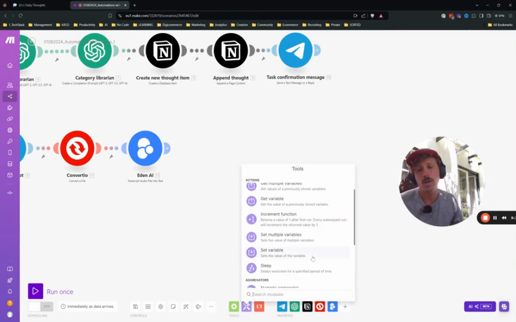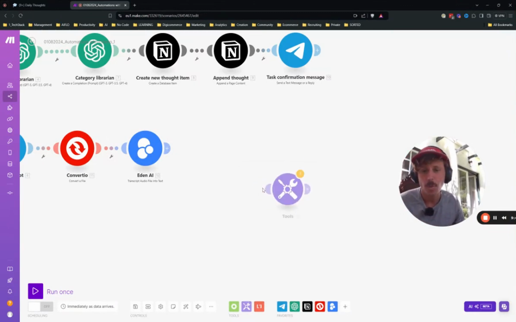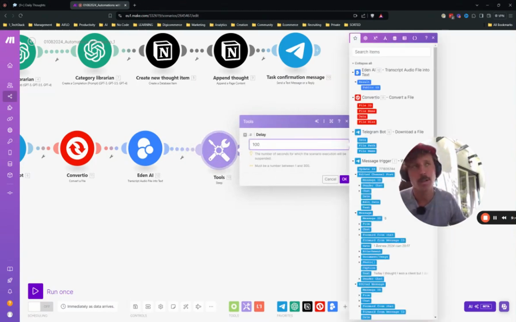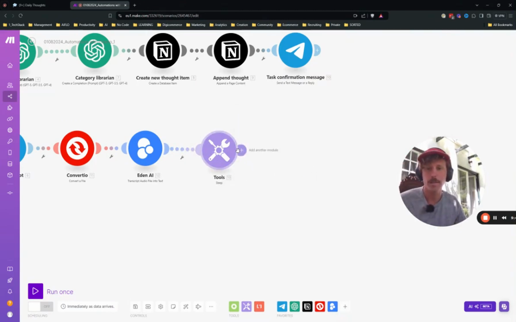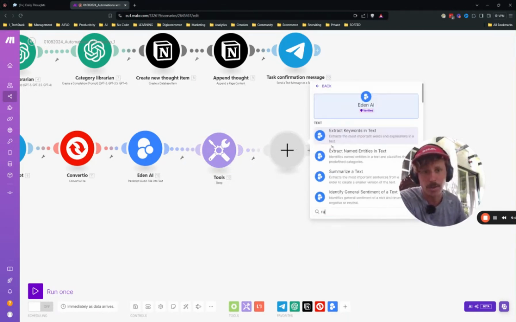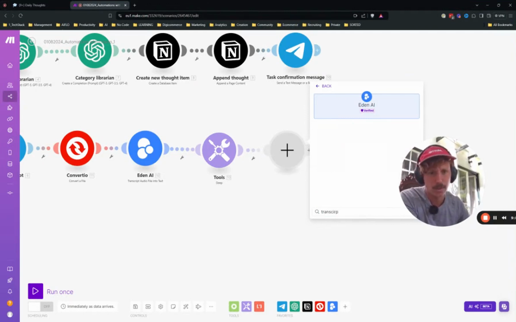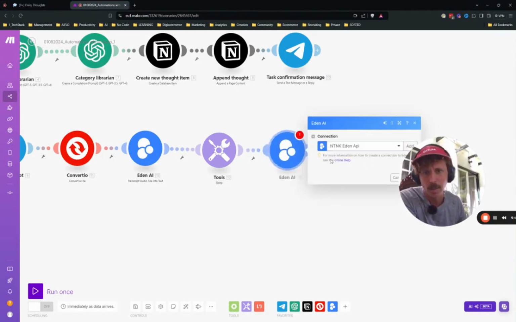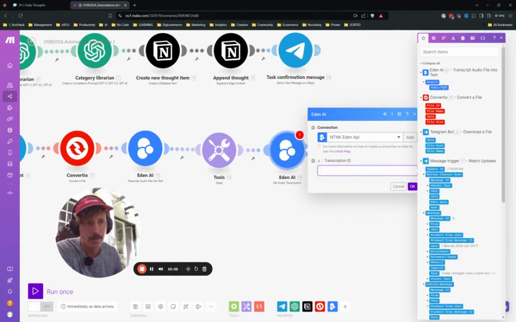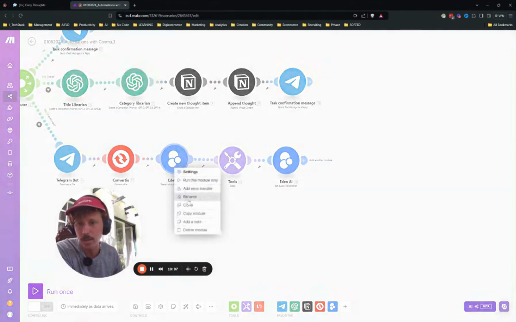But as we know that voice messages are probably not longer than 10 minutes, we put a sleep module, because from experience this will be enough for the processing to end. And then we get the actual transcription. So yeah, get. How this works is that you get the ID from the first module, and then you can get your transcription.